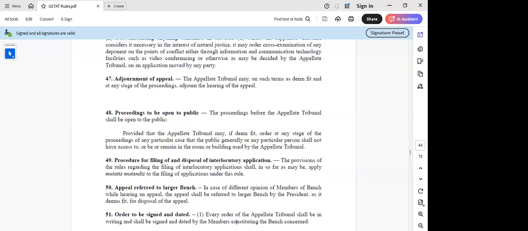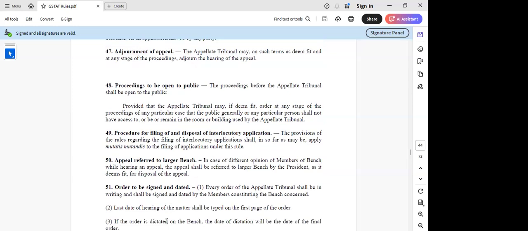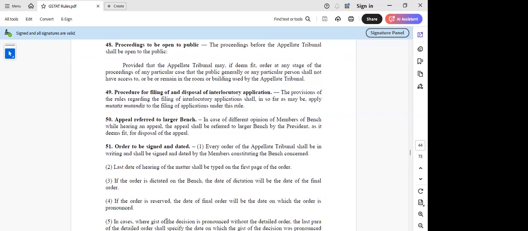Then order to be signed and dated. So here they are just saying that it should be signed and dated by the members constituting the bench. So the respective member, whoever is there, should sign that. And the last date of hearing shall be typed on the first page of the order. And if the order is dictated on the bench, the date of dictation should also be there. If the order is reserved, the date of final order will be the date on which the order is pronounced.